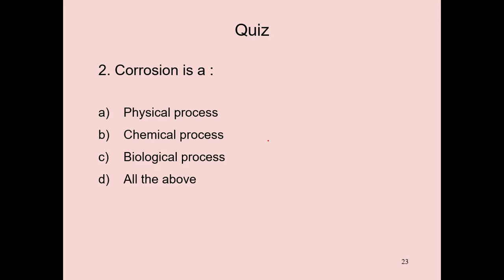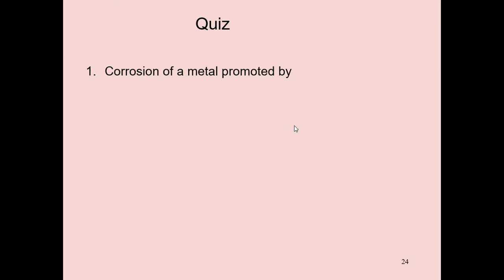Corrosion is a physical process, chemical process, or biological process? Corrosion is not a physical process. It's not a biological process. It's a chemical process. So corrosion is a chemical process.